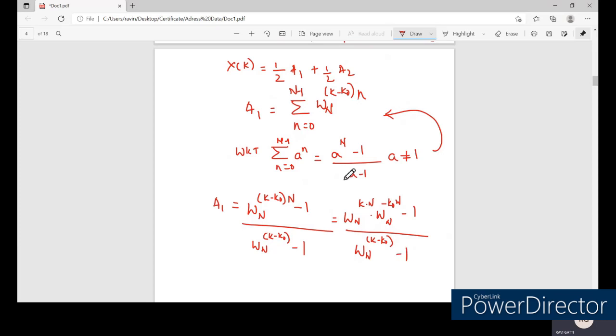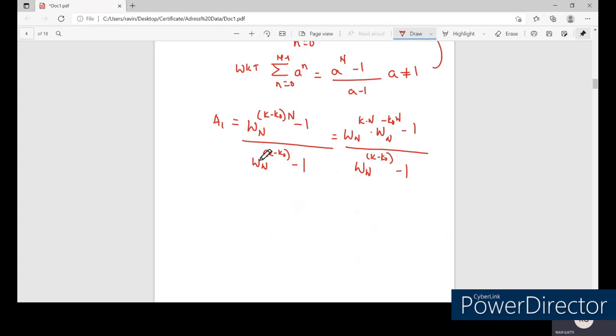Now if you carefully observe this expression, as in the earlier classes we have shown, this entire term will be equal to 1, and this entire term will be equal to 1. So if you simplify this expression, what will we be getting? (1 minus 1) whole divided by (omega_N to the power of (k minus k naught) minus 1), which will be equal to 0, provided k is not equal to k naught. If k is equal to k naught, we need to simplify that in a separate manner.